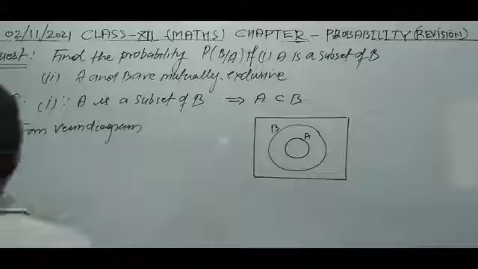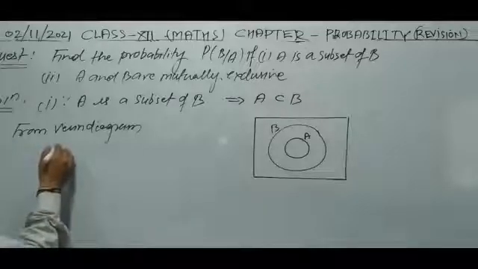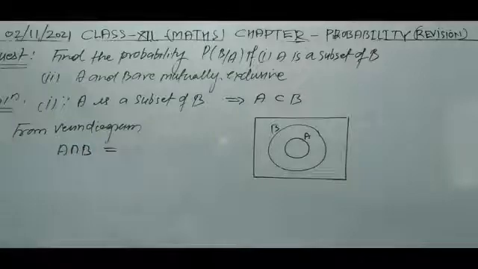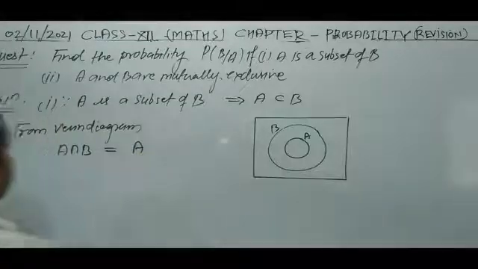A intersection B, what can we write? A intersection B from this figure will be A.